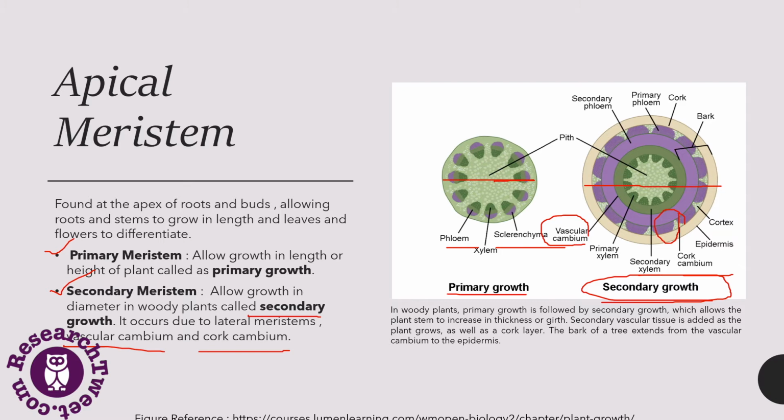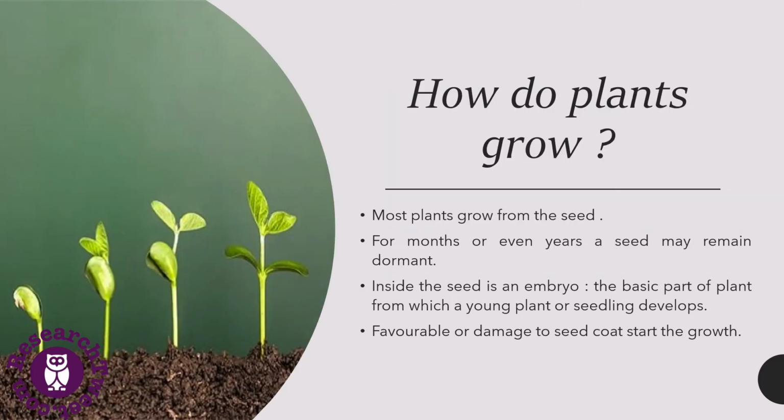So this is how a plant grows because of the apical meristem. The apical meristem is found at the buds and at the roots, which allows the roots and the stem to grow in length, and leaves and flowers to differentiate. So this is how the reference has been shown here for your more information.